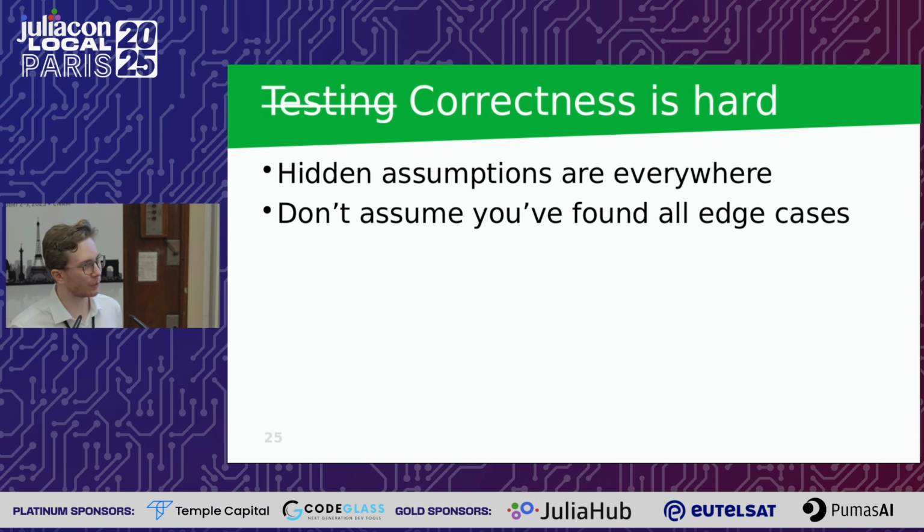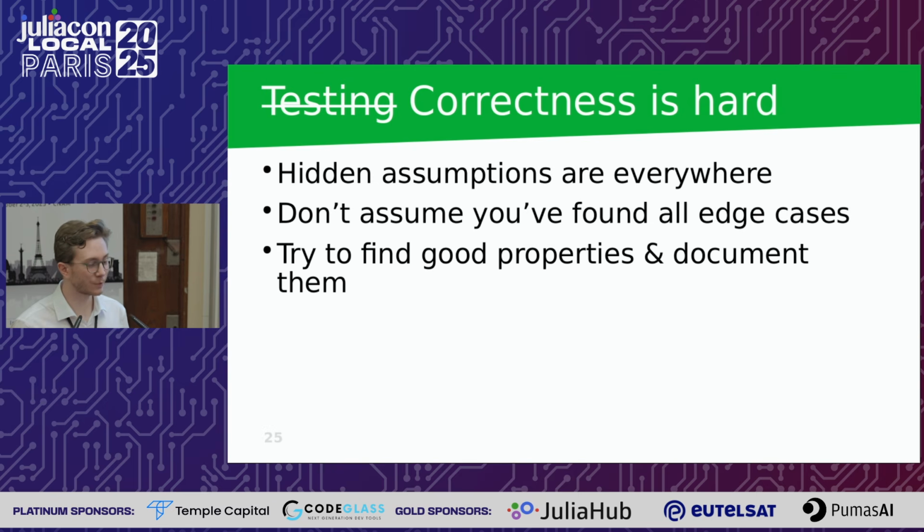Don't assume that you found all the edge cases, even if it's very well tested, because this parse and string code as well, it's tested in exactly the same way. It's well tested. It's just not documented that it's doing that, right? So that's something that we can work on, and it's something that I will open a pull request for later today in the hackathon. Try to find these good properties that you want your algorithm, or your code, to have, and document them. Because this is something that, as a user, is very, very valuable to actually say, hey,